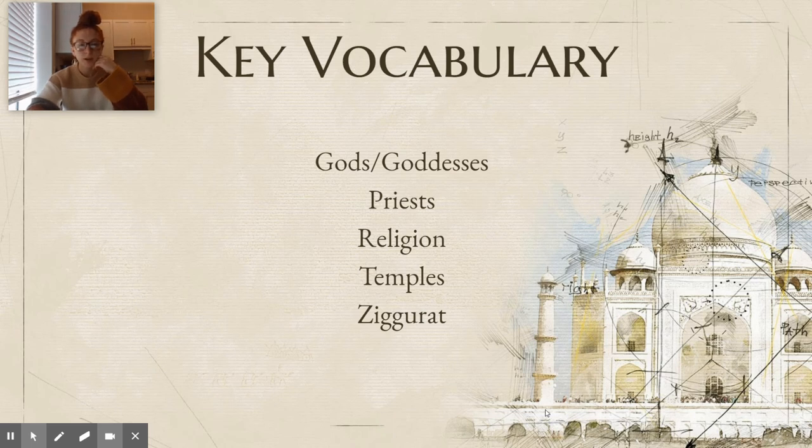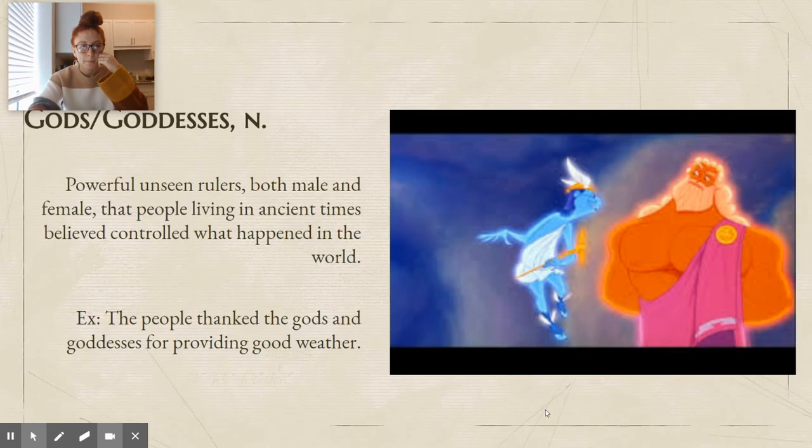Our key vocabulary are gods/goddesses, priests, religion, temples, and ziggurat. Gods/goddesses. Those are nouns, okay? And gods/goddesses are powerful unseen rulers, both male and female, that people living in ancient times believed controlled what happened in the world. The people thanked the gods and goddesses for providing good weather.